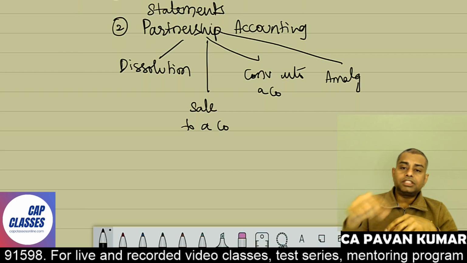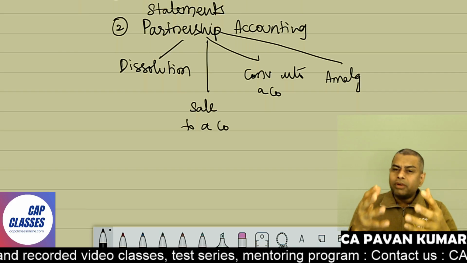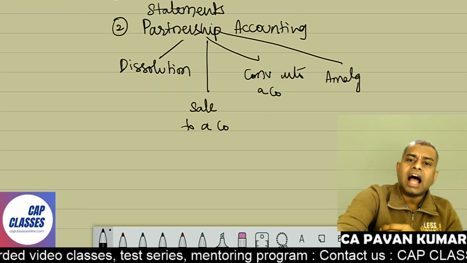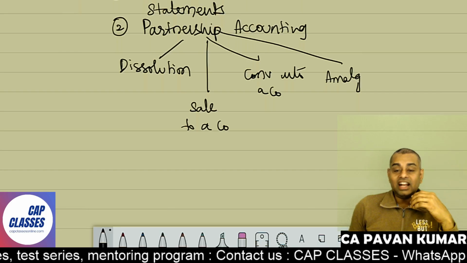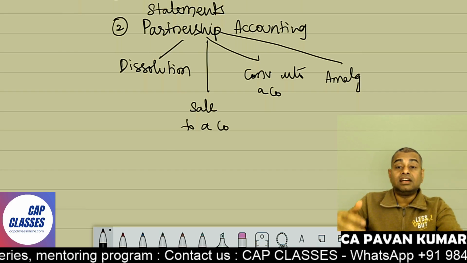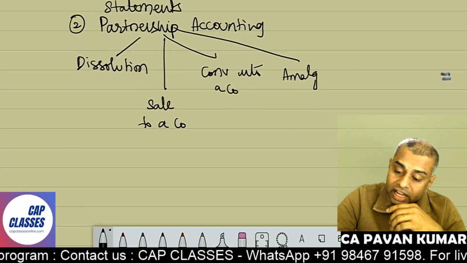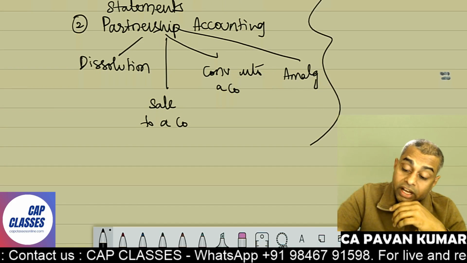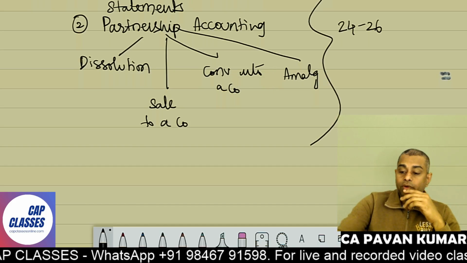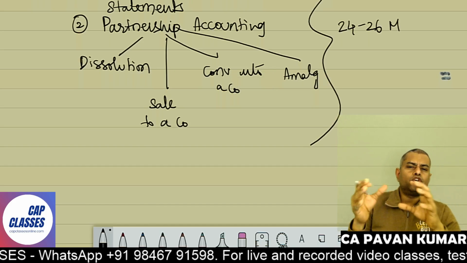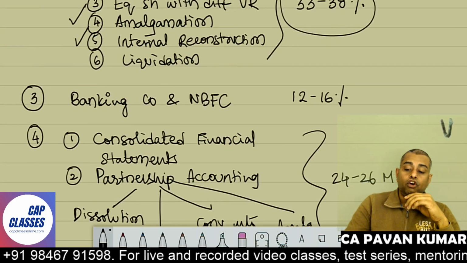Okay, so when it comes to partnership accounts, single entry system, liquidation of companies, since I am born, they are there, or much before I am born, they are there. So you don't need to really consider them as the burning topics. Okay, but these two put together, you can expect 24 to 26 marks. 24 to 26%. That's it. This is the syllabus. So your syllabus has 4 parts.